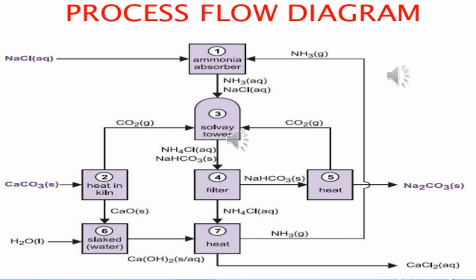Now that ammonia is then, after the removal of water vapors, fed into the ammonia absorber. So this way that ammonia is recovered or recycled again and again, and calcium chloride solution is separated. As you know, in the form of solution, calcium chloride also includes ammonia in the form of ammonium hydroxide, which is separated again.